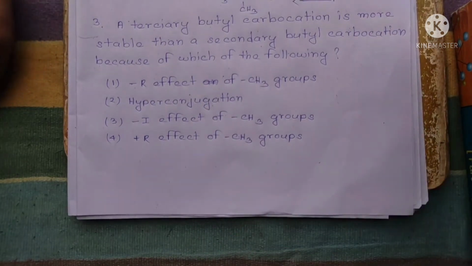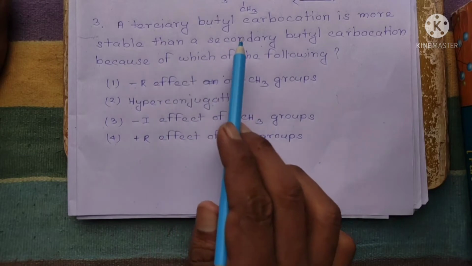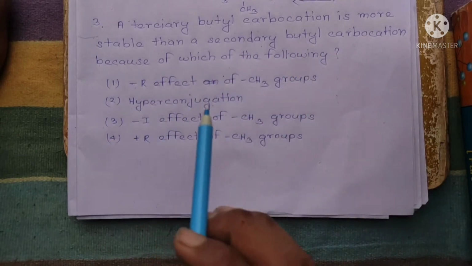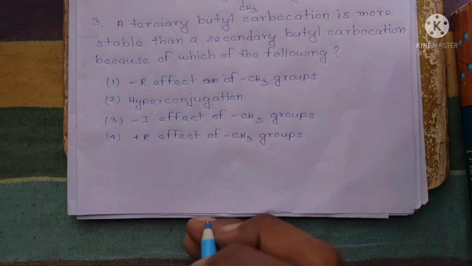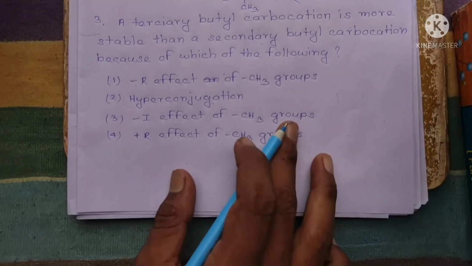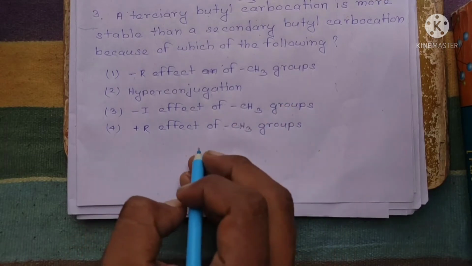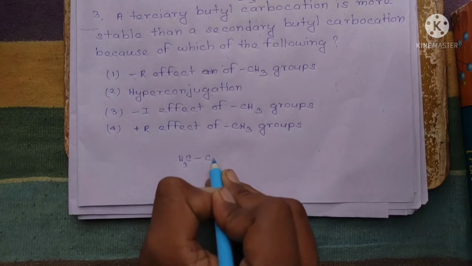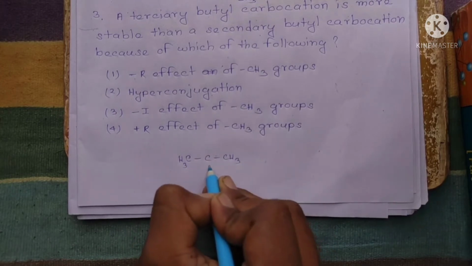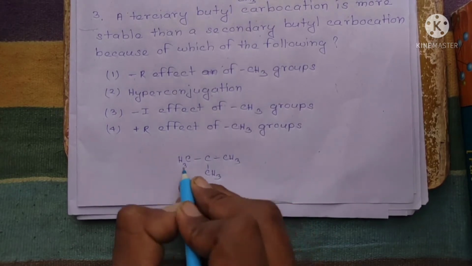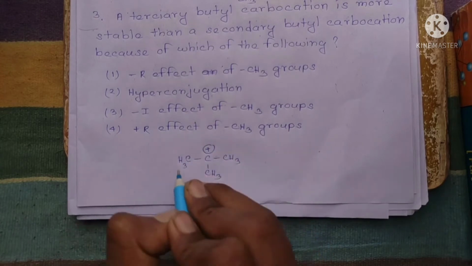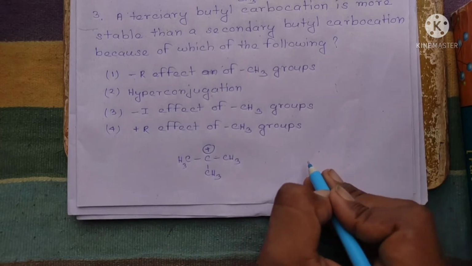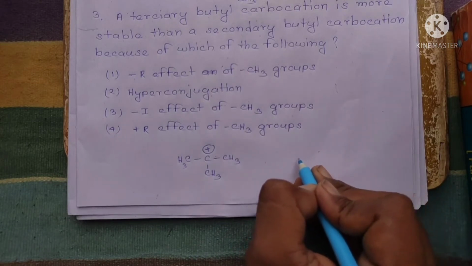A tertiary butyl carbocation is more stable than a secondary butyl carbocation because of which of the following? Okay, so first of all, we have to know the structures of these two, right? So tertiary butyl carbocation plus and secondary butyl carbocation.